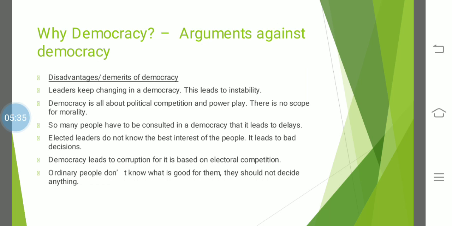The first disadvantage can be that leaders keep on changing in a democratic form of government. Yes, because people have a choice and people choose different leaders every 5 years. So they keep on changing, and this breaks the stable order which was there in the country, and because of the repetitive change of leaders, this leads to instability.